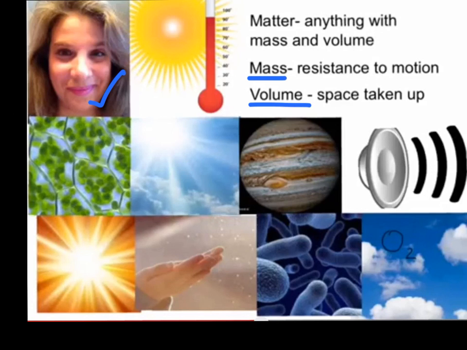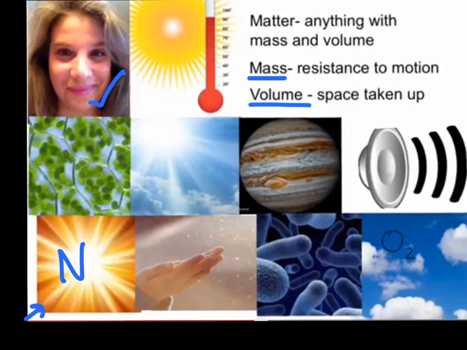The next one on your sheet is actually sunlight, and these pictures got a little out of order, so bear with me. Sunlight is down here on the bottom, right there. And can you fill a balloon with sunlight? Can you take a balloon and shove some sunlight in there and have the walls of the balloon expand? And does sunlight resist being moved? Does it have mass? I hope you said no to these two things.